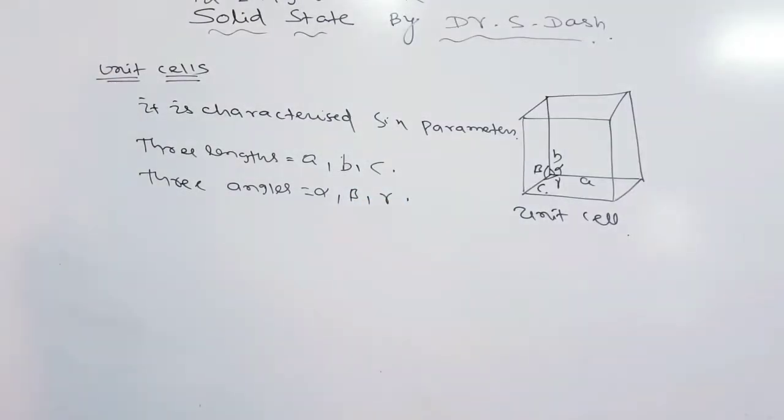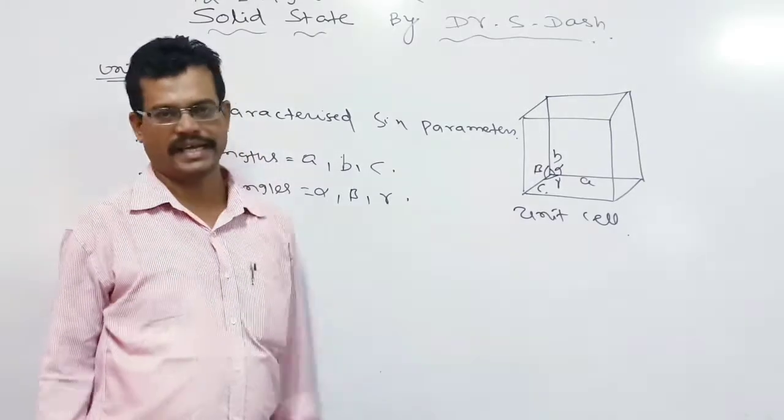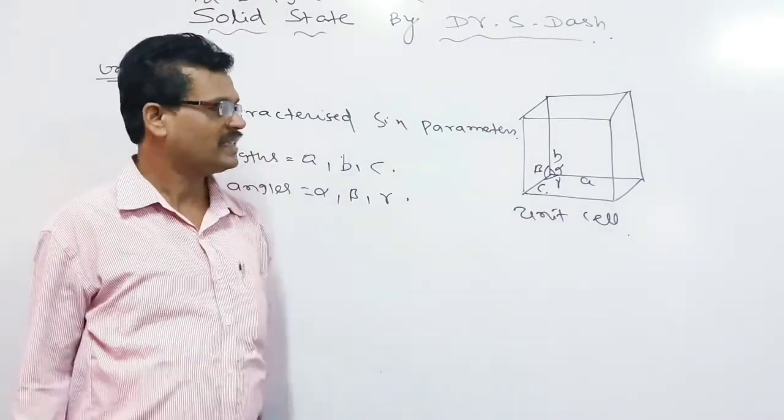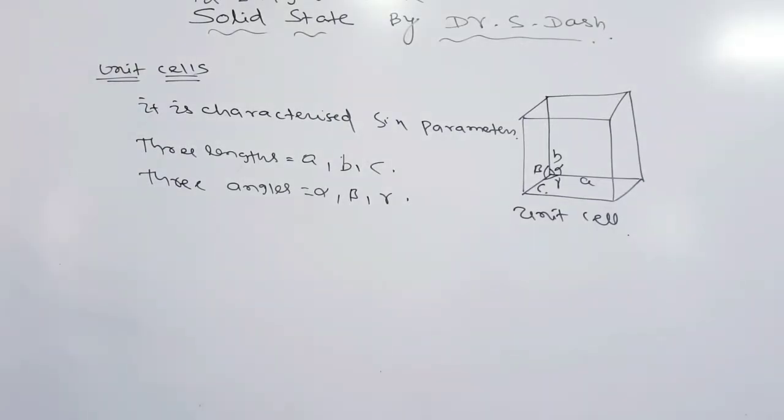So there are 6 parameters by which a unit cell can be represented. Okay. In a particular solid, it has these parameters, lengths and angles. With respect to lengths and angles, unit cells are characterized into different categories.